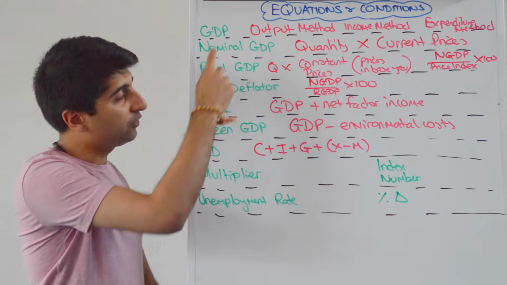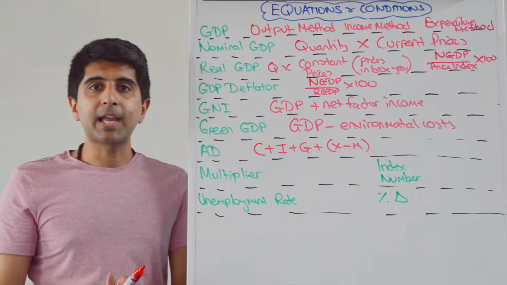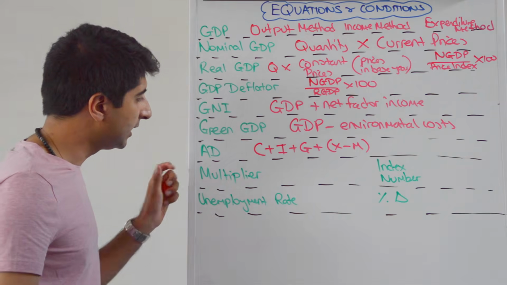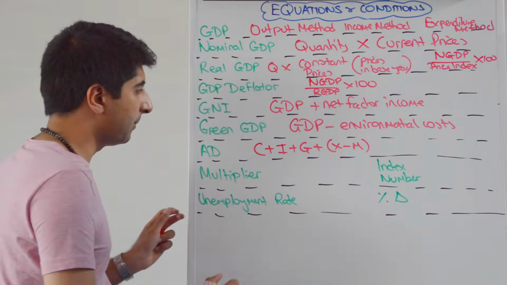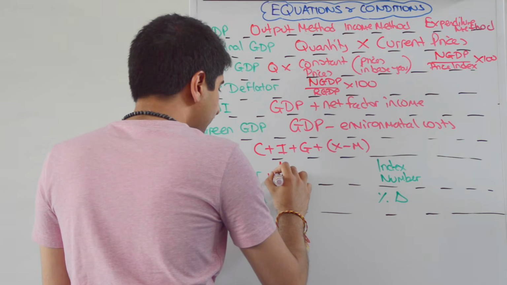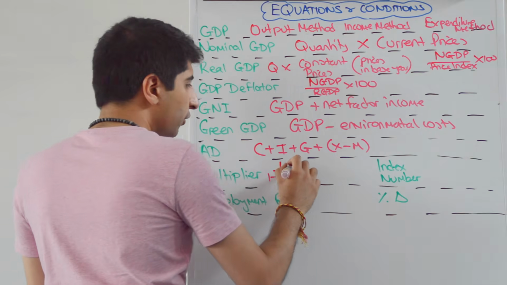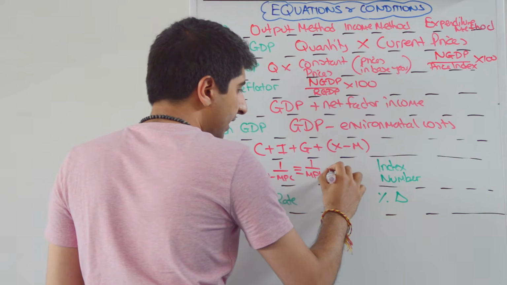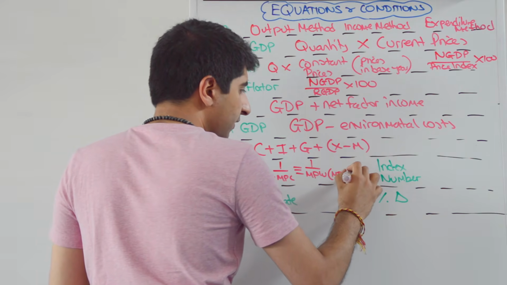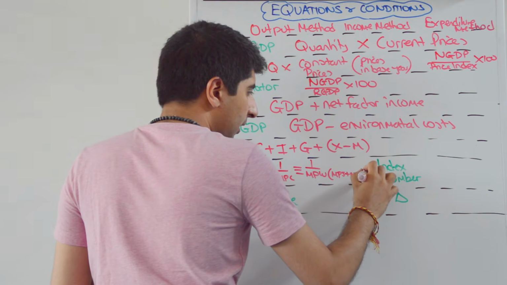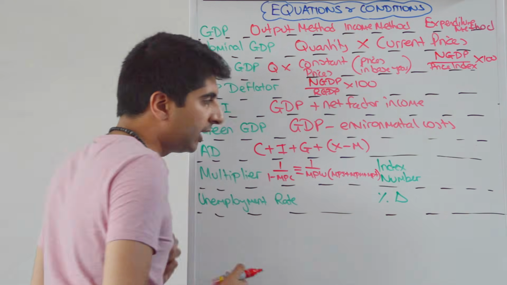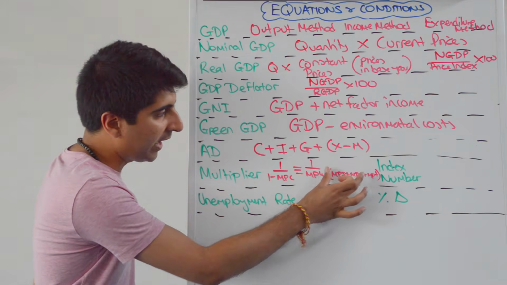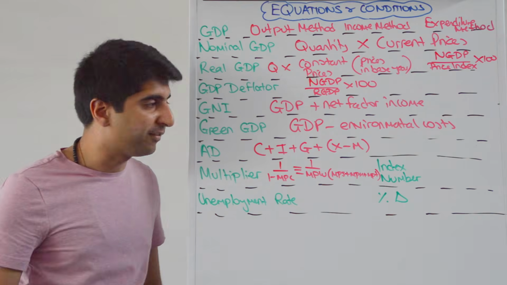You also need to know, guys, not just GDP, but GDP per capita. GDP per capita is just GDP divided by the population. That's a very easy equation for you to write down as well. The multiplier, there are two ways of getting to the multiplier. You've got 1 over 1 minus the MPC, but you've also got, and this is equivalent to that, 1 over the marginal propensity to withdraw. That is the marginal propensity to save plus the marginal propensity to import plus the marginal propensity to tax. So adding up the marginal propensities of all the leakages is another way of looking at it. That will give you exactly the same number as that. That's how we get the value of the multiplier.